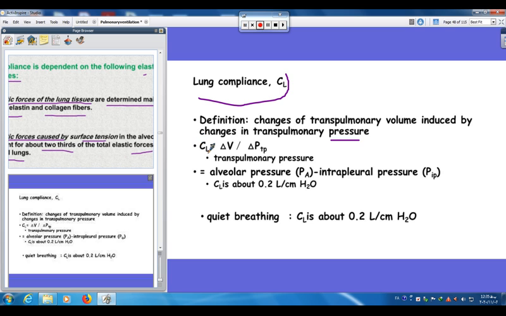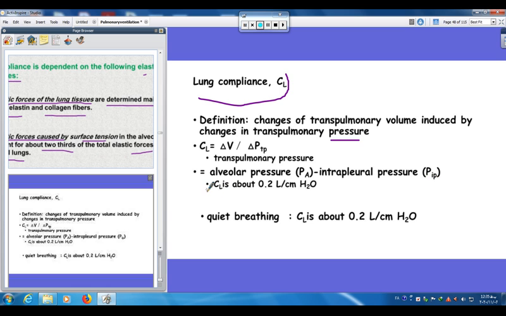The compliance at equilibrium is the ratio between delta V and delta P of the transpulmonary pressure, TP, which is the alveolar pressure minus the intrapleural pressure, PIP.